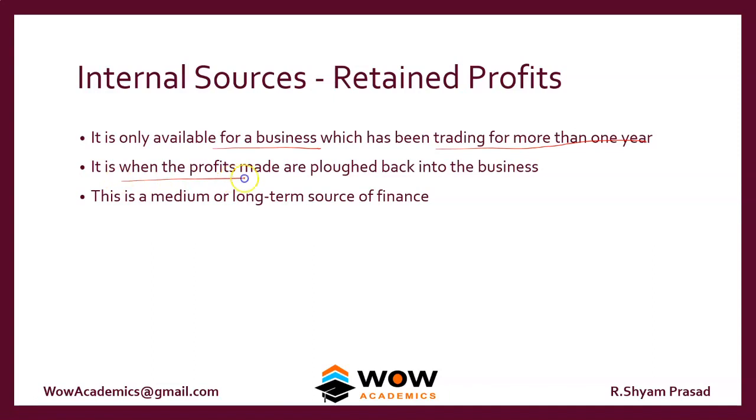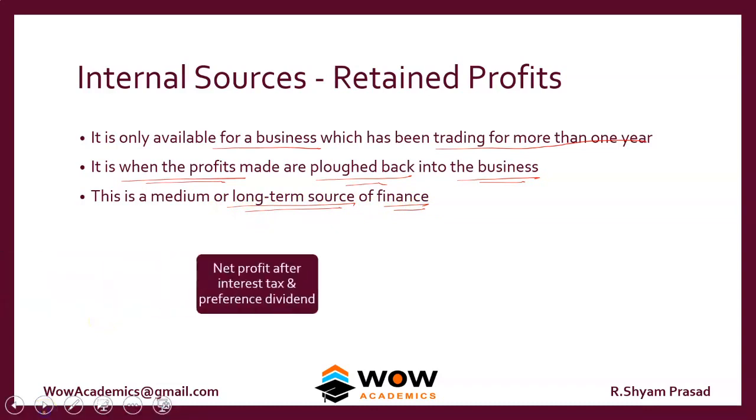It is when the profits made are plowed back into the business. The profit which is made in earlier years is again put into the business. So this is a source of funding for the company, a long-term source of finance.